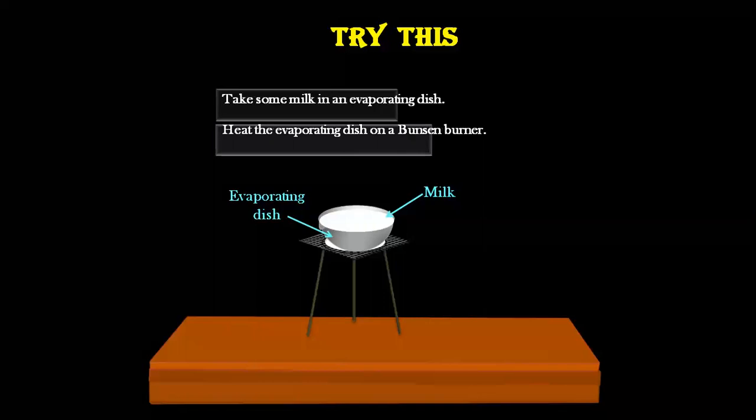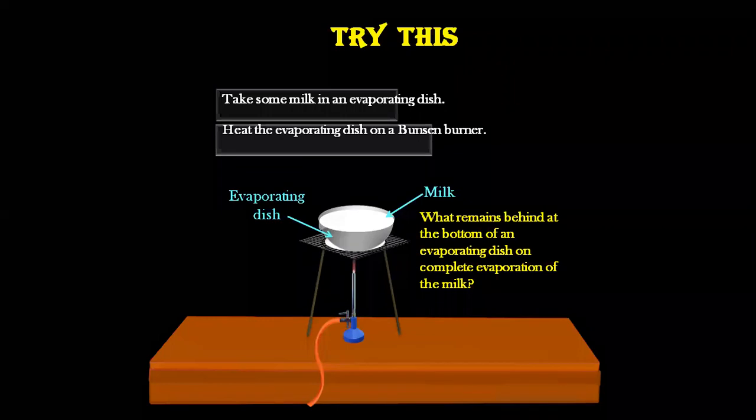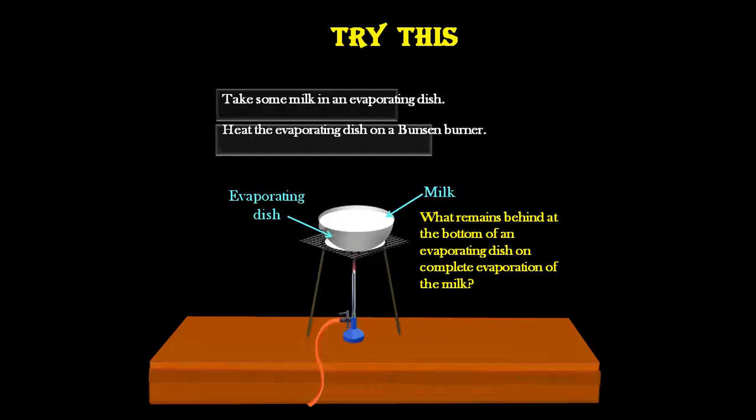After heating the evaporating dish which is containing the milk, what do you think will remain at the bottom of the evaporating dish on complete evaporation? If I allow it to continuously heat, what do you think will remain at the bottom? Have you ever tried doing that? If your mom has told you to take care of the milk being boiled and you're not attentive, I'm pretty sure you simply go and switch off the gas once the milk has come up from the container.